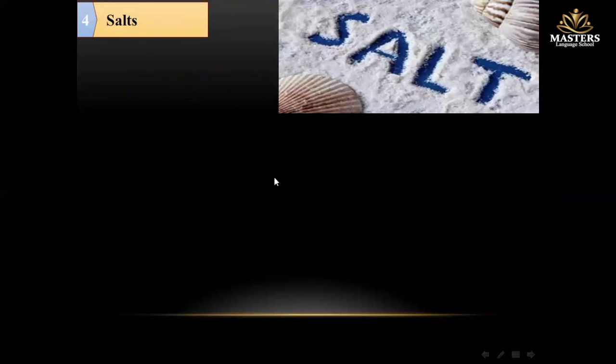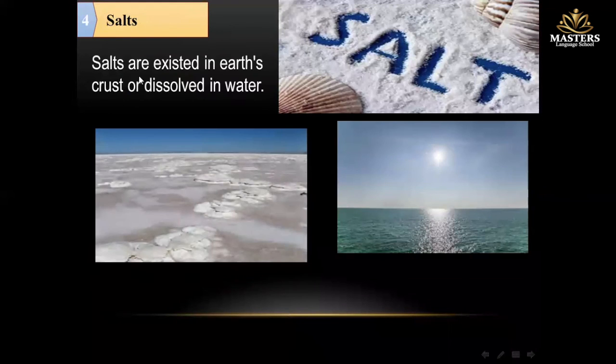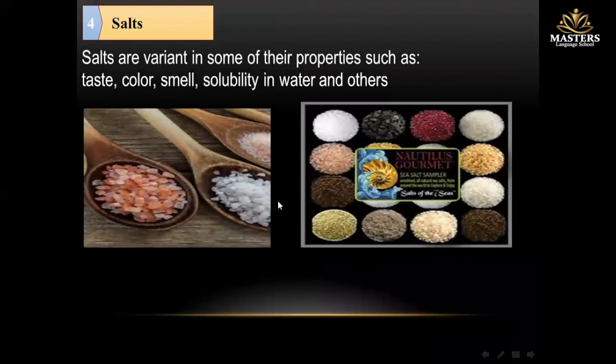Salts, and that's the last type of compounds. Salts exist in the earth's crust or dissolved in water. They have different properties, such as taste, color, smell, solubility in water, and others.